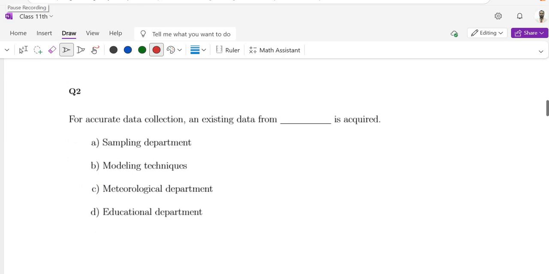Question number 2. For accurate data collection in existing data, existing data from dash is acquired: sampling department, modeling techniques, and meteorological department or educational department. The correct option is meteorological department, that is option C.